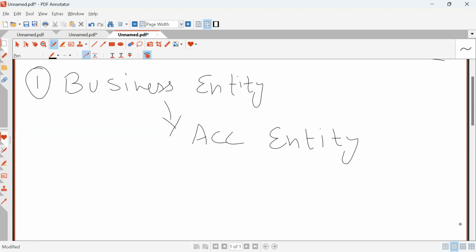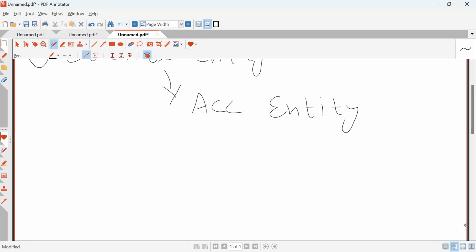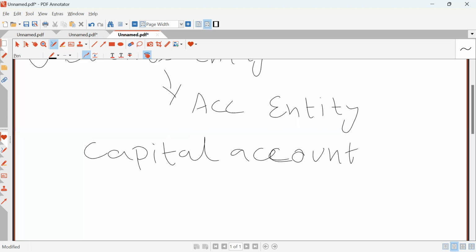The application of this concept is the capital account, which is the investment account. If an owner introduces capital into the business, that will go in the capital account. Capital account and drawings account are kept for the owner. Capital means investment into the business, drawings means withdrawing cash or goods for personal use.